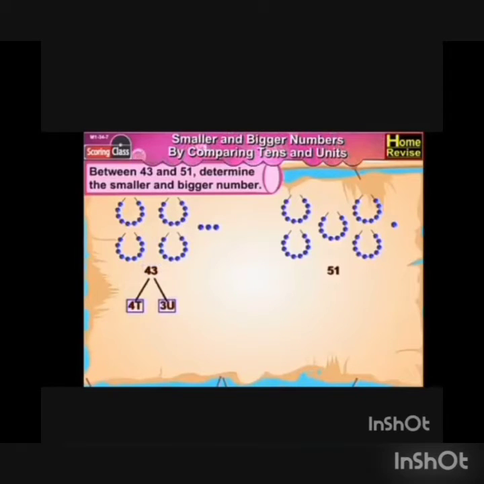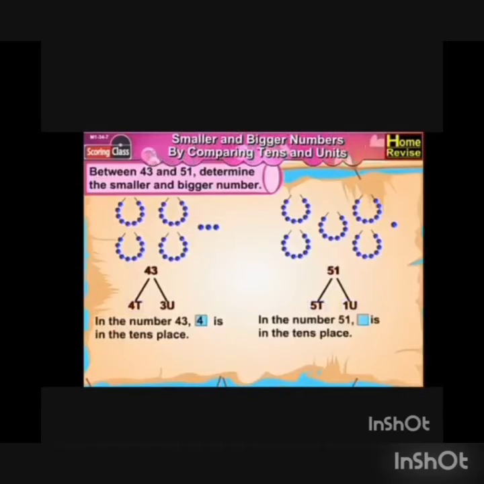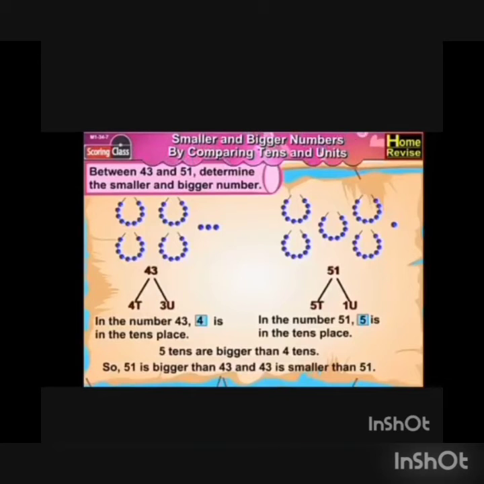Similarly, we can write 51 as 5 tens and 1 unit, like this. In the number 43, 4 is in the tens place, and in the number 51, 5 is in the tens place. So it's obvious 5 tens are bigger than 4 tens. So 51 is bigger than 43 and 43 is smaller than 51.